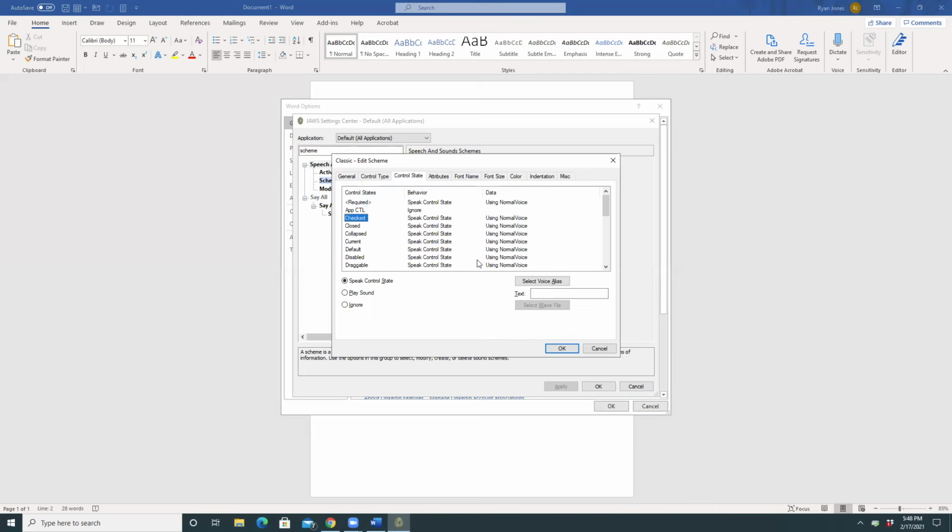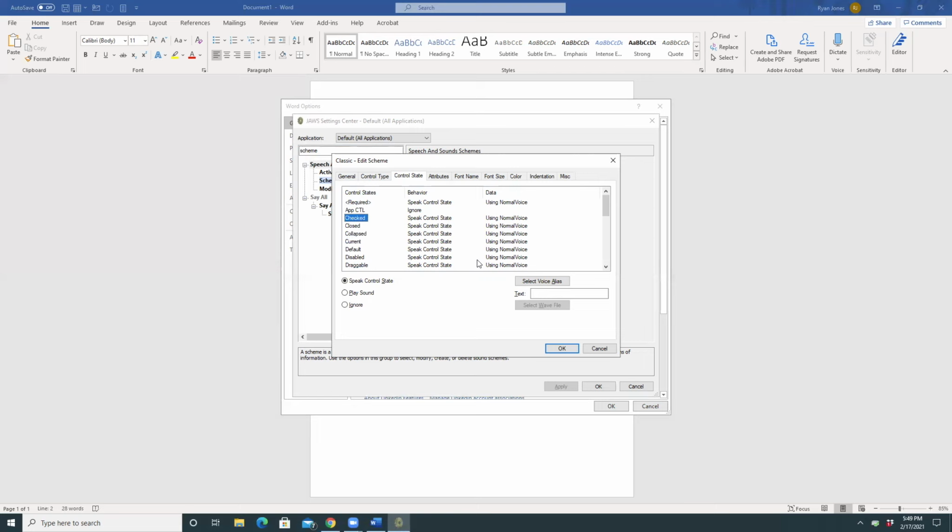So we're going to come back to this one, but I'll down arrow. Closed speak control state using normal voice. Collapsed speak control state using normal voice. So most of these are all going to just be speak control state using normal voice, because that's just the default JAWS functionality. It's not set by default to do different voices or speak things in different ways. So you could scroll through this entire list and see all the different types of states that you could modify how JAWS communicates. But I'm going to scroll back up to the one that said checked. Checked speak control state using normal voice. 3 of 29. And I'm going to press tab.